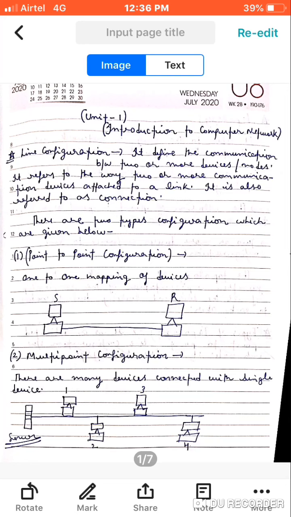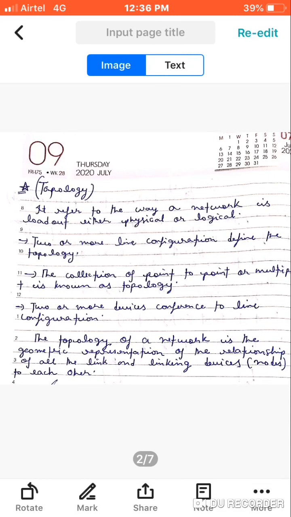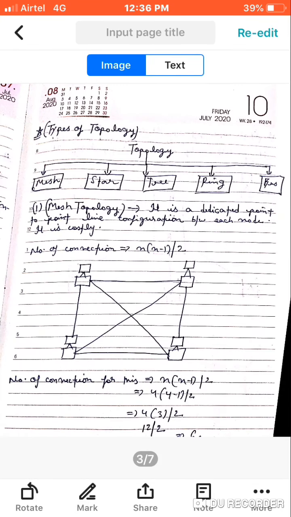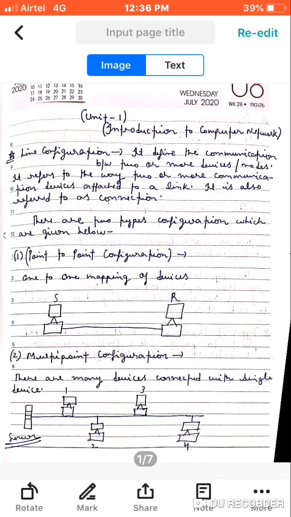We will discuss an introduction to computer networks, and in this chapter we will discuss some contents, like what is line configuration and its types, and in the next part, what is topology and what are its types: mesh, star, tree, ring, bus, etc. So first, let's come back to our first content. What is line configuration? First of all, I will read through and then I will also explain side by side.